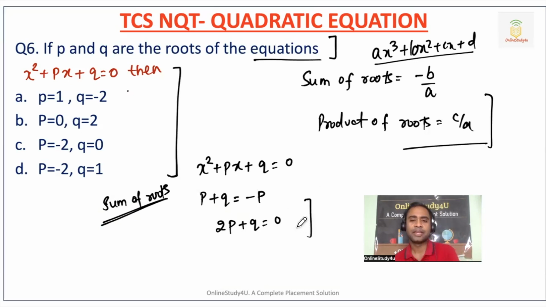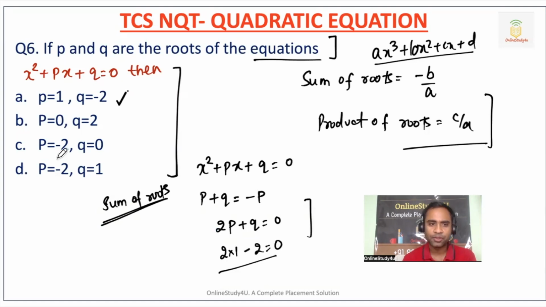Now friends, just take the options and see which option satisfies that. Option 1, p is equal to 1, so it will become 2 into 1, and q will become minus 2. So this will be equal to 0. That means option A will be the correct answer for question number 6. So this is the kind of question you will be getting.